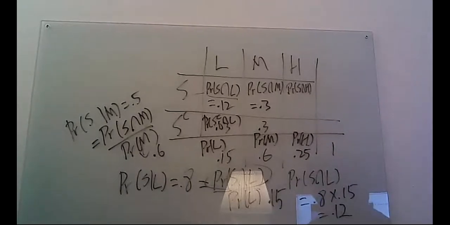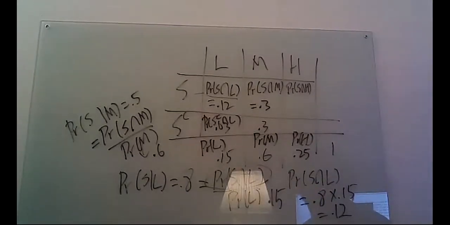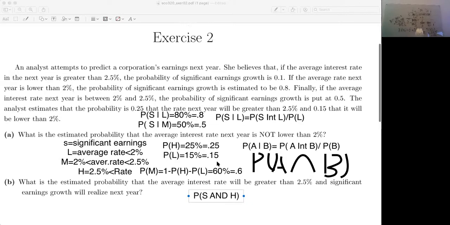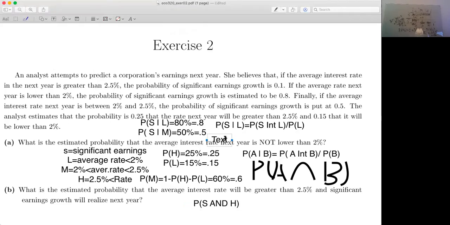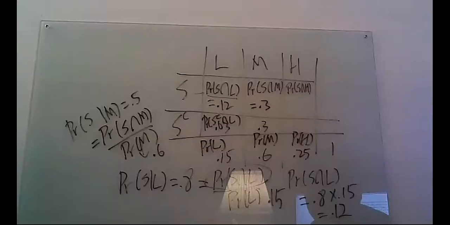If we go back to the problem, let me share the screen again. One thing I forgot to mention was the top one. She believes that if the interest rate in the next year is greater than 2.5%, in other words, the probability of a significant earning given interest rate high is 0.1. This is just something I forgot to mention earlier. So coming back to our problem set.